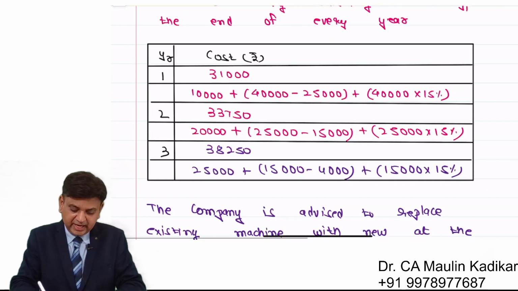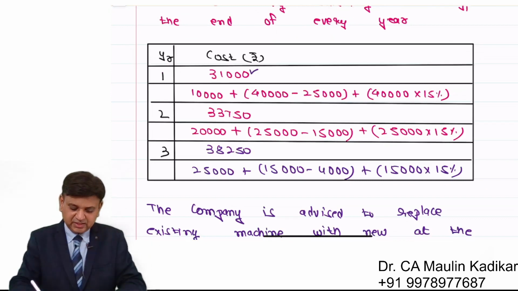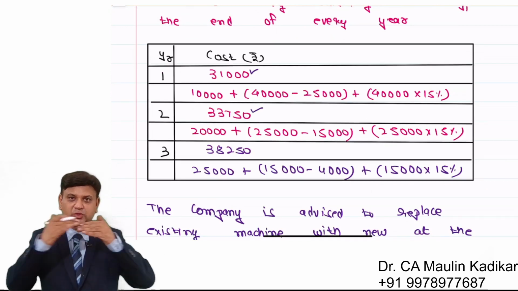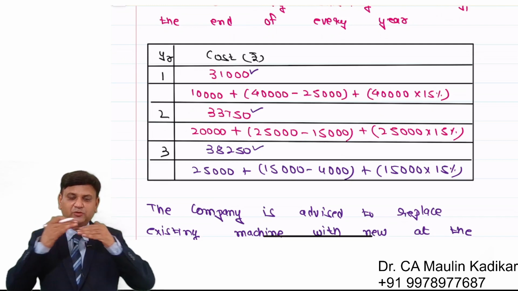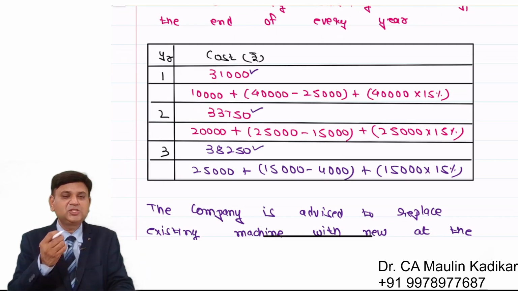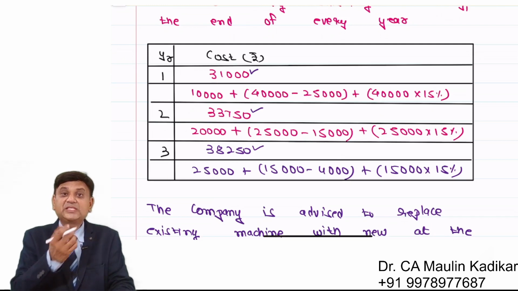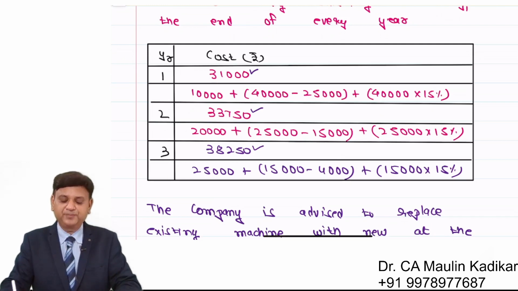This is also end of year 1 cash outflow, so it can be compared. This is end of year 2 cash outflow, so it can be compared. This is end of year 3 cash outflow, so it can be compared. What I want to tell you is that there is no need of discounting, because both of them are in comparable terms.